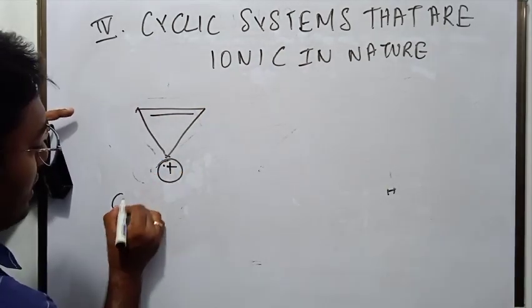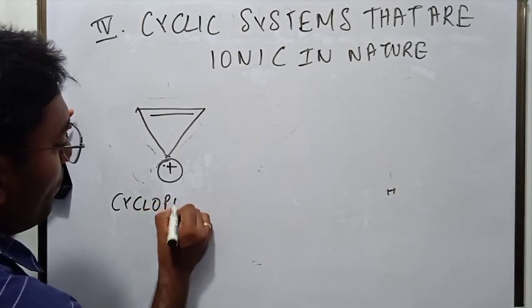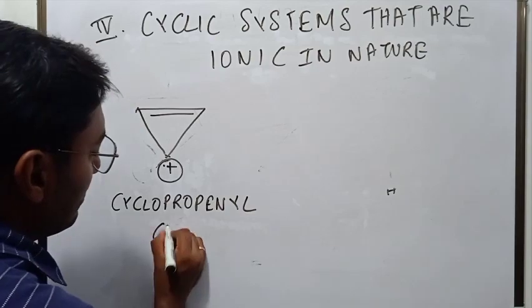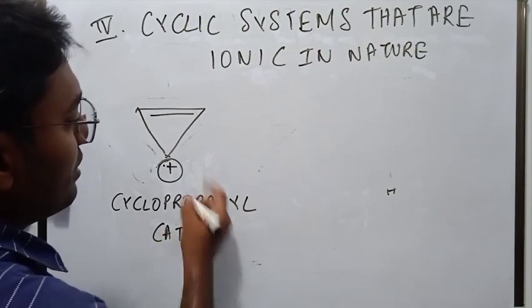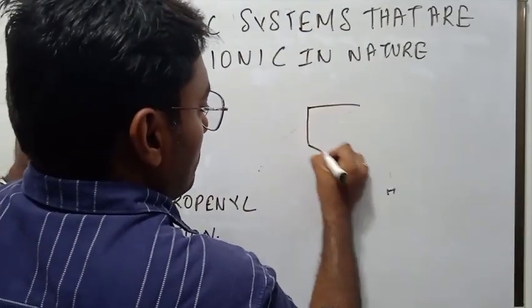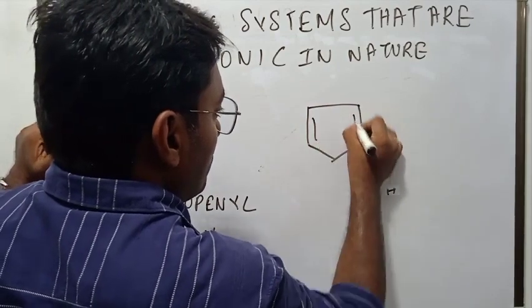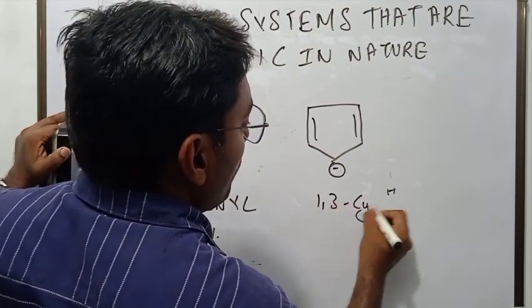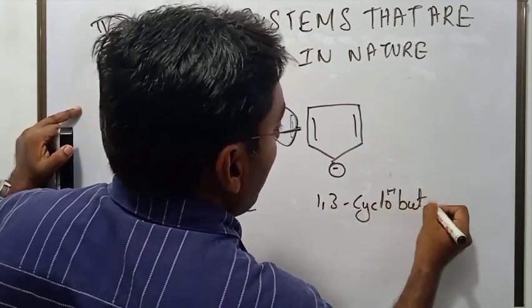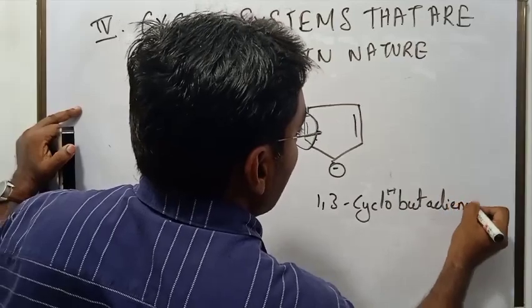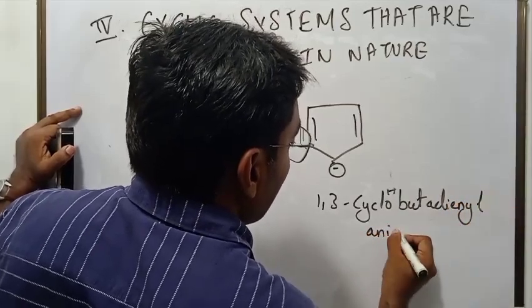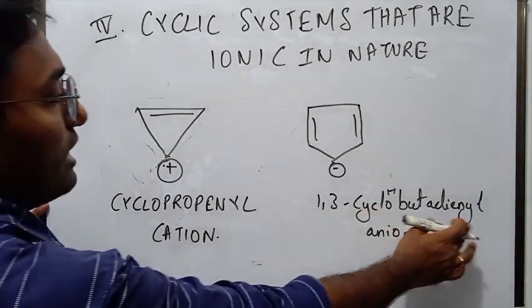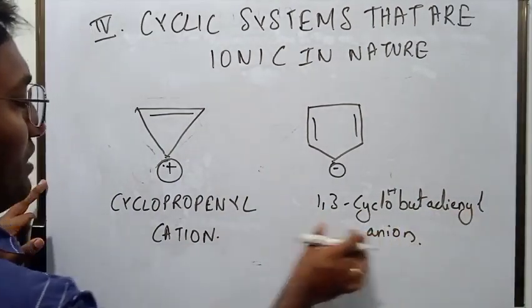Cyclopropenyl cation. What is this? 1,3-cyclobutadienyl anion. Okay, so look at them.